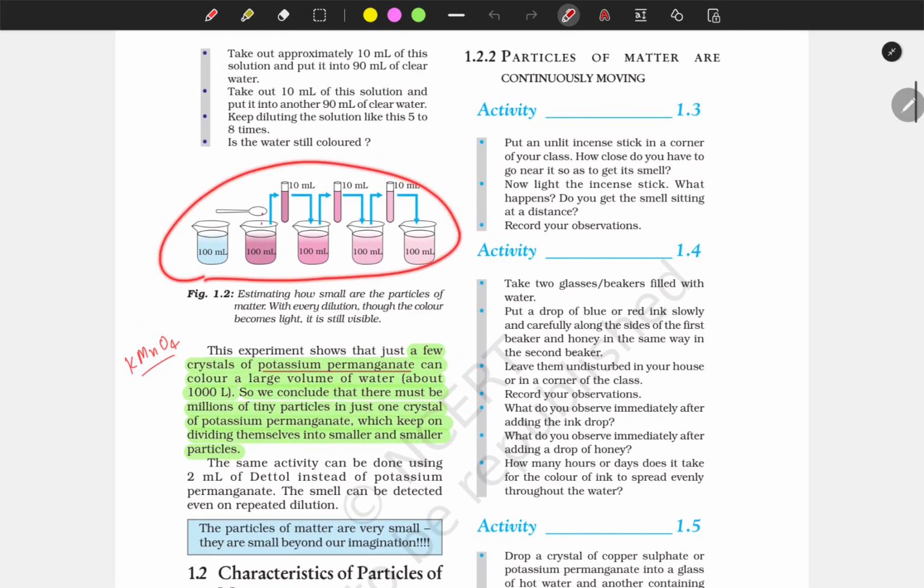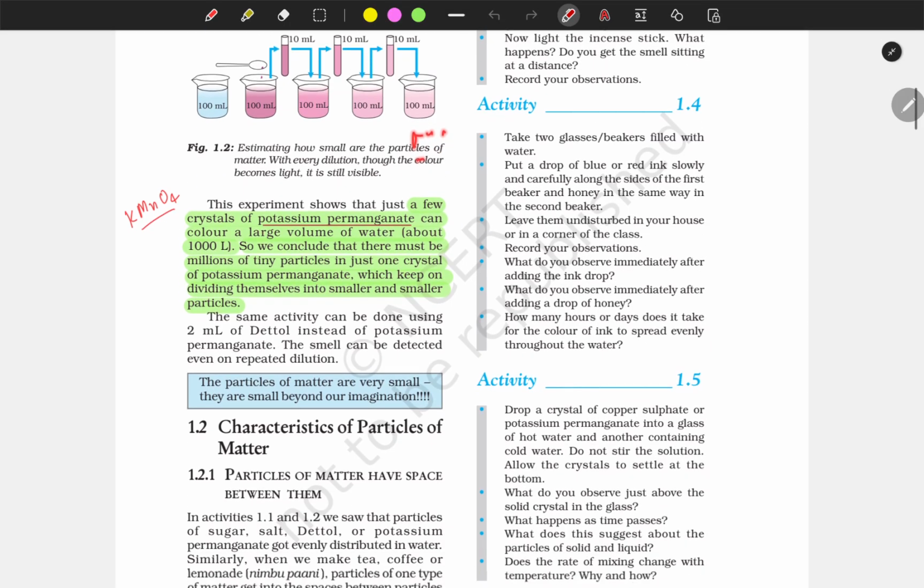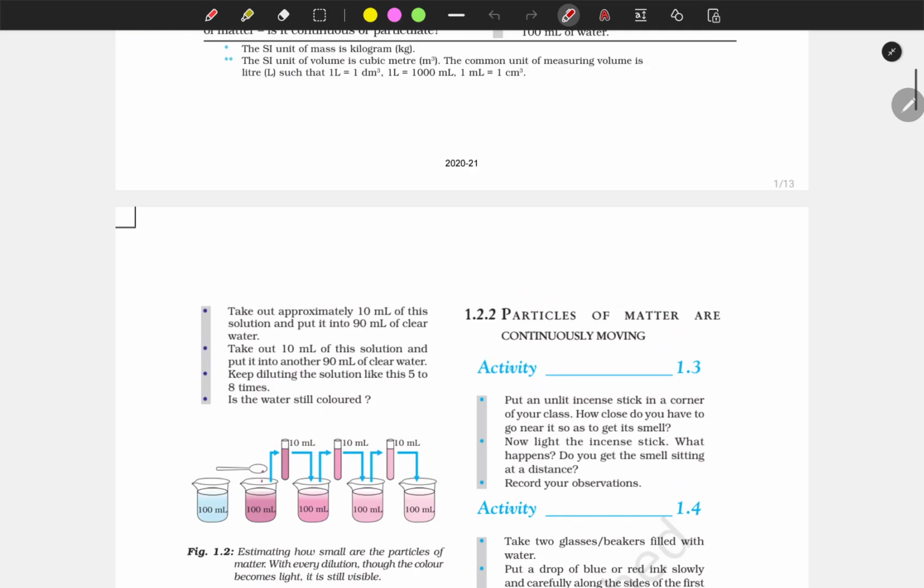Okay, they did an experiment where they concluded that matter is made of small particles. A few crystals of potassium permanganate can color a large volume of water, about 100,000 liters. So we conclude that there must be millions of tiny particles in just one crystal of potassium permanganate, which keep on dividing themselves into smaller and smaller particles. This experiment was done, and it was concluded that matter is made of small particles, characteristic particles in matter.